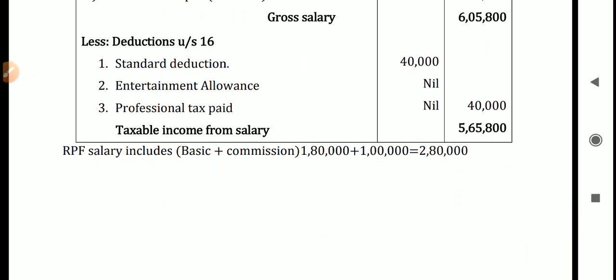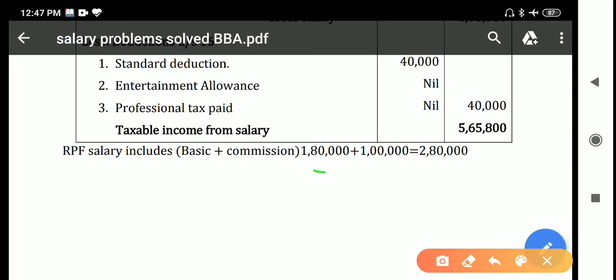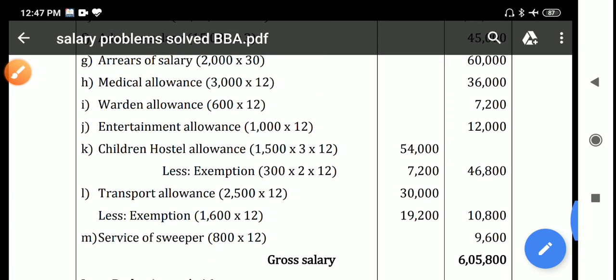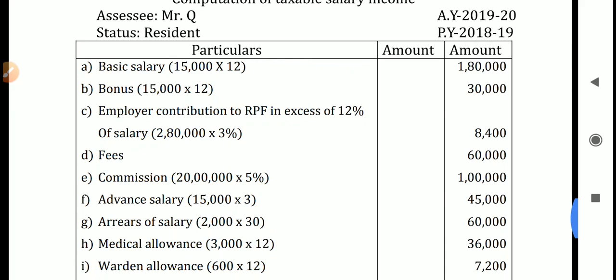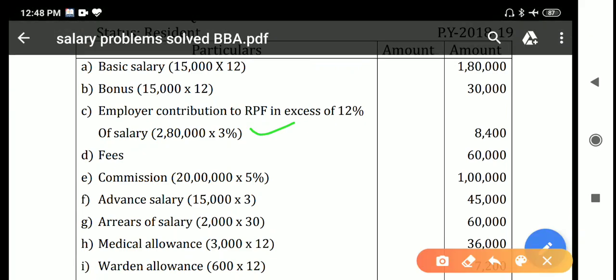So I have shown the calculations here. RPF salary includes basic plus commission. Basic 1,80,000 and commission 1 lakh, so it will be 2,80,000. For the calculation of RPF, 2,80,000 is the meaning of salary. So here are the calculations: 2,80,000 into 3% will be 8,400. That is the taxable amount of RPF.